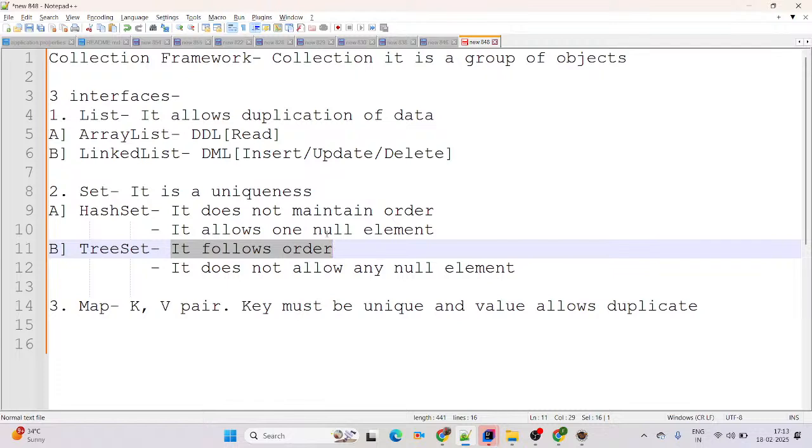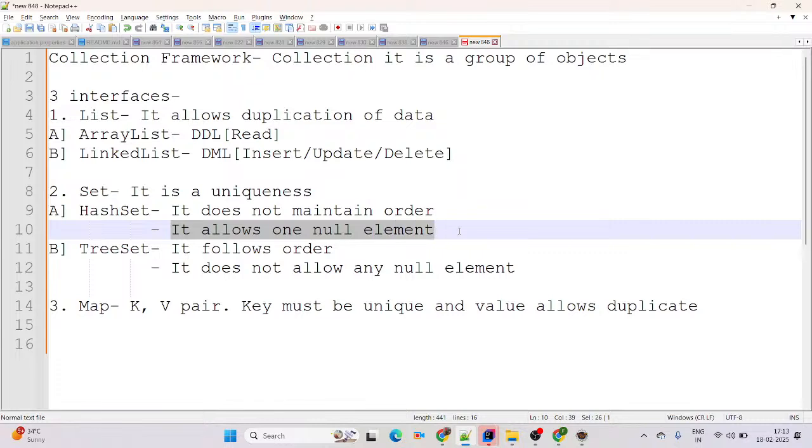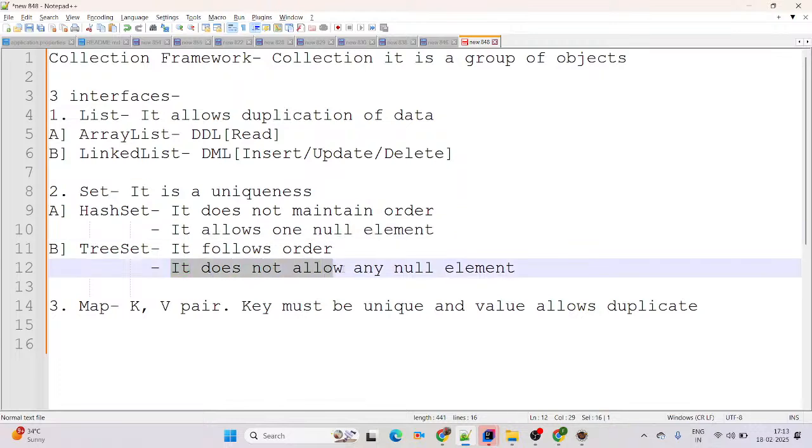Coming to the next difference: HashSet allows one null element. If you try to add more than one null element, the last one overrides the first one. And TreeSet does not allow any null element. If you try to add a null element in TreeSet, it will give us a null pointer exception.